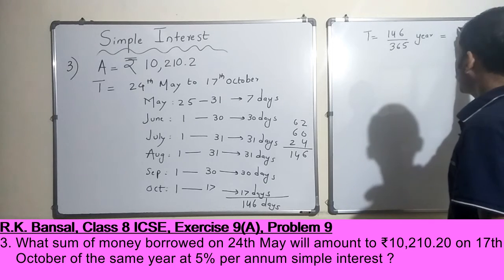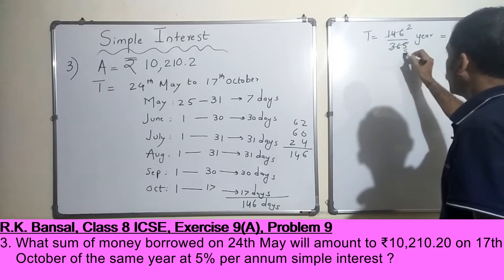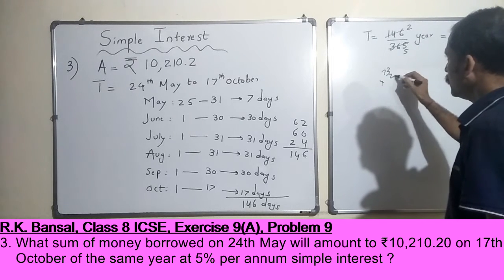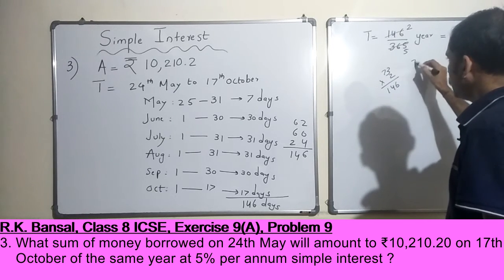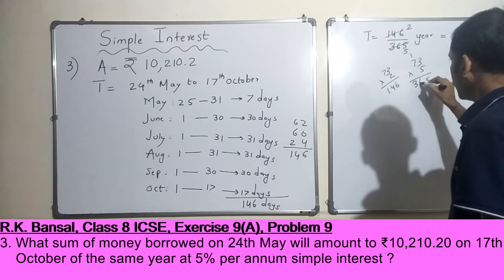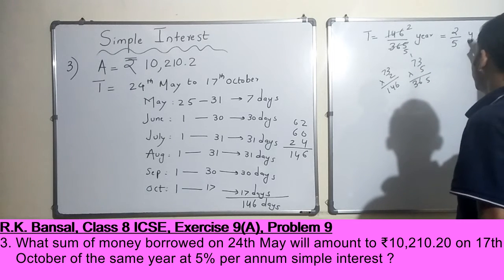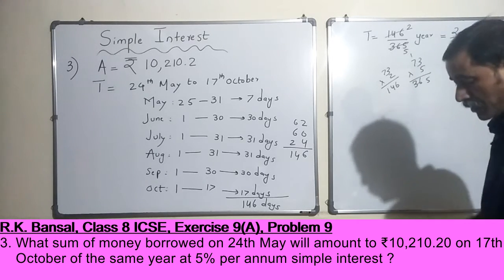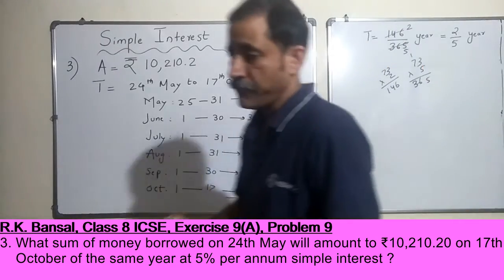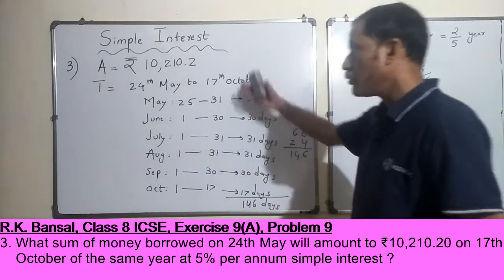73 twos are 146 and 73 fives are 365, right? So 2/5 of a year. So the amount was borrowed for 2/5 of a year. All right. So that is good. The main concept in this was how to calculate, right?